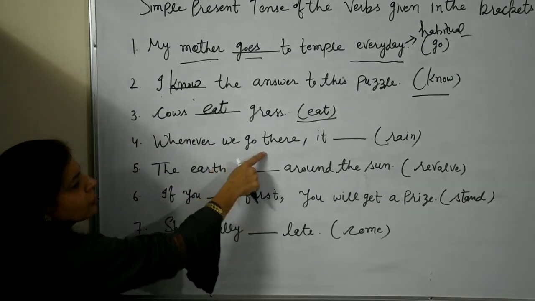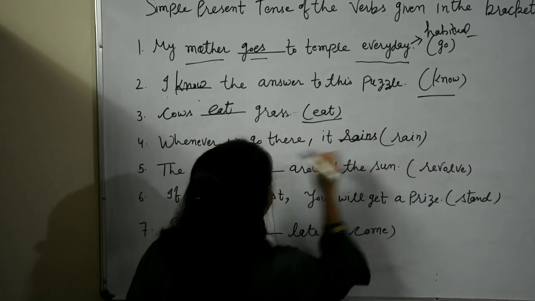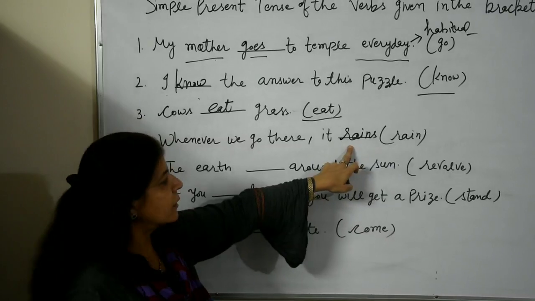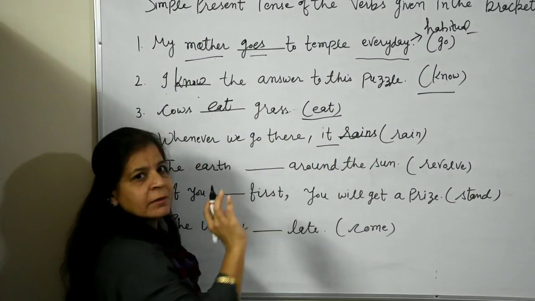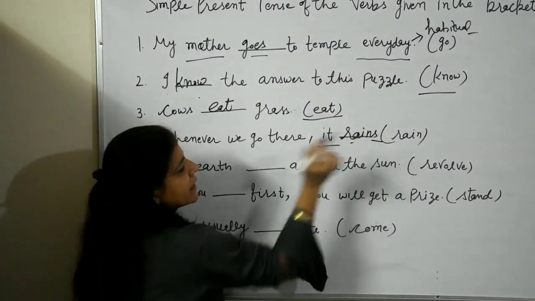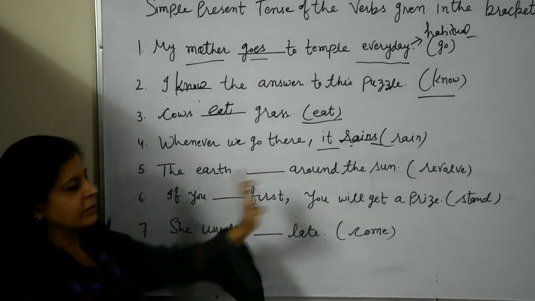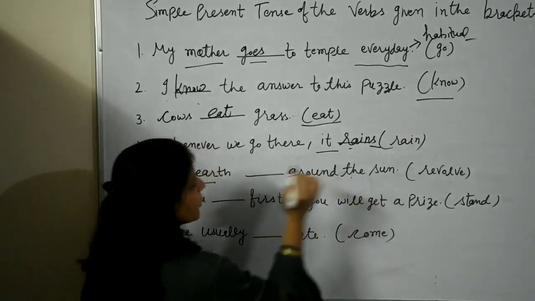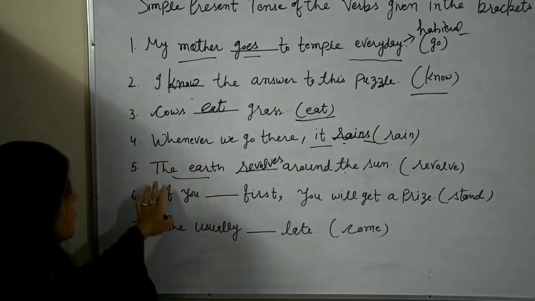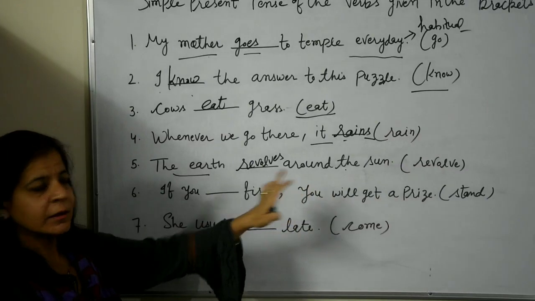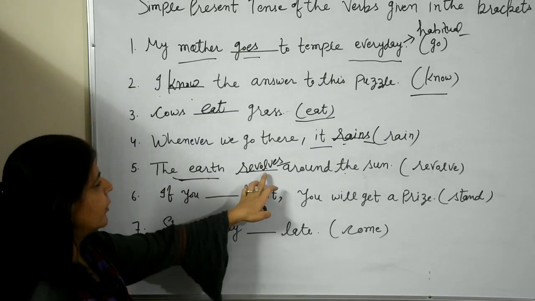Fourth, whenever we go there, it dash rains. Why have we used here rains? Because with he, she, it and any singular noun we'll use S or ES with the verb. Fifth, the earth dash around the sun. It's a universal truth, so the earth revolves around the sun. Earth is a singular noun. So we have used S with the verb revolve.